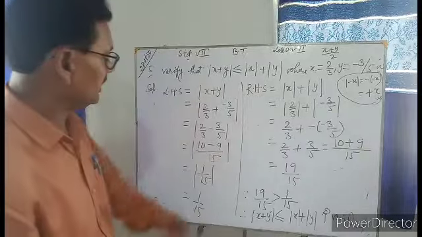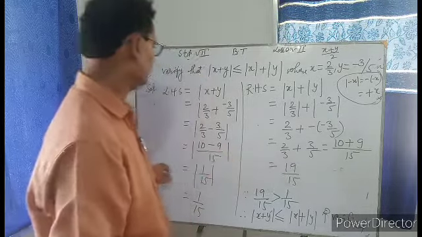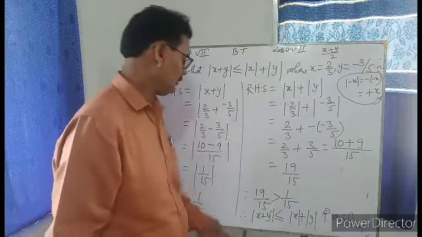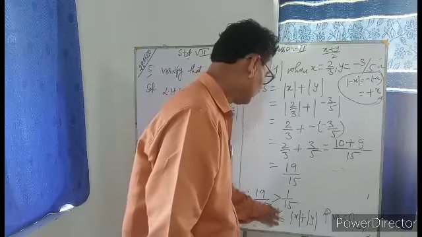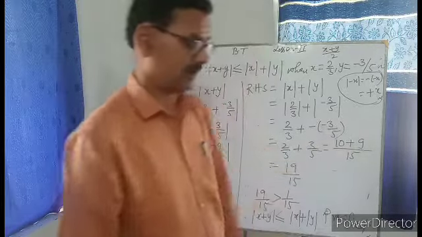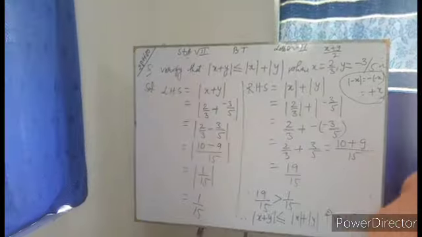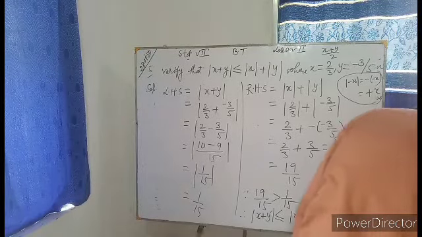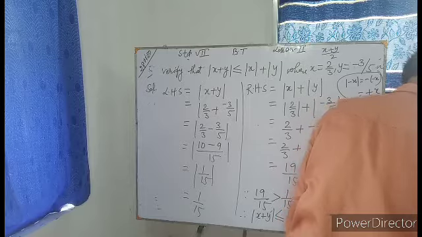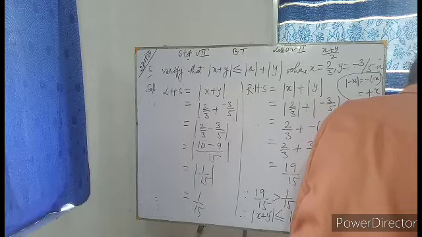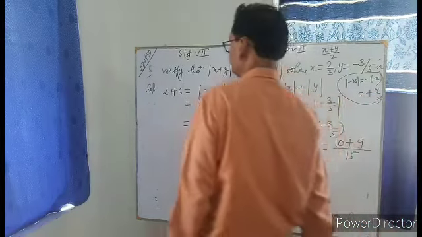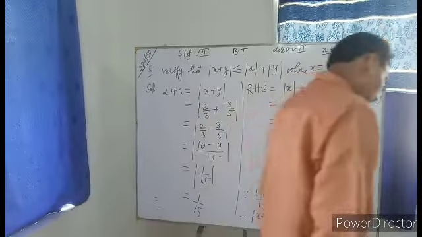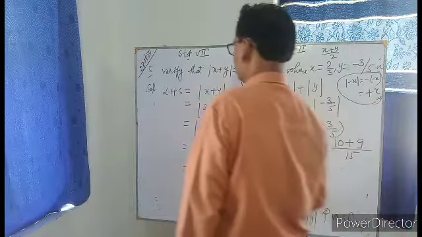So we have understood here it is 19 by 15 is greater than 1 by 15. Therefore, mod of x plus y is less than or equal to mod x plus mod y, verified. Okay, now let us see question number 6. You can do it on your own. Now let us come to question number 7. Question 6 you can do on your own. Reciprocals you have to find. You have to find the reciprocal. Let me see question number 6 also.